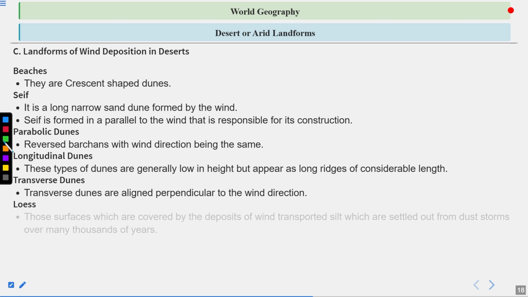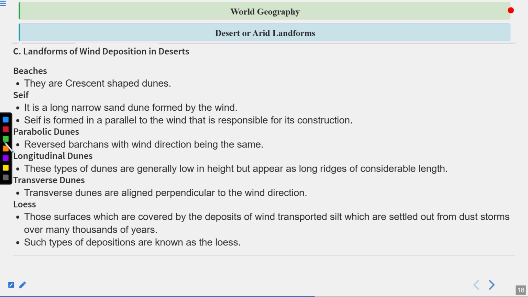Loess, so those surfaces which are covered by the deposits of wind transported silt, which are settled out from dust storms over many thousands of years, are called loess. Such type of deposition is known as the loess.